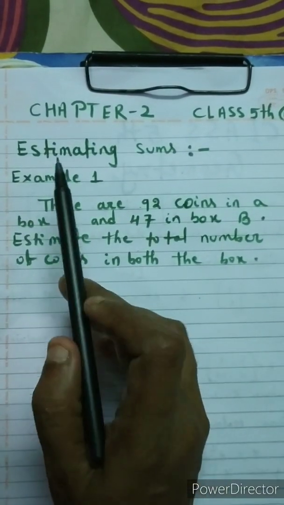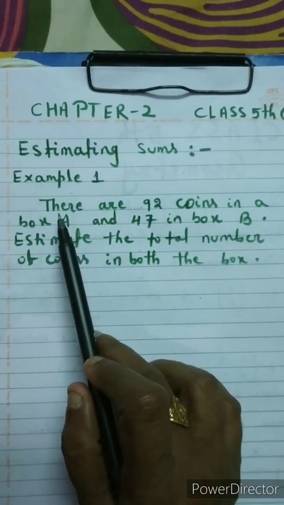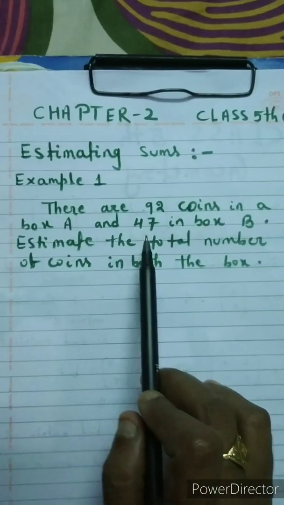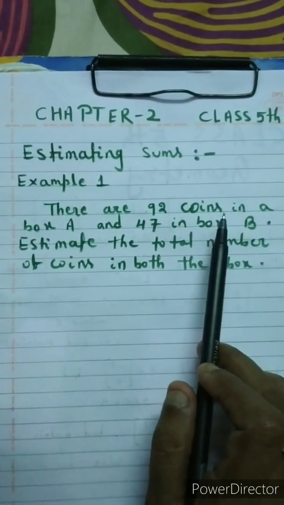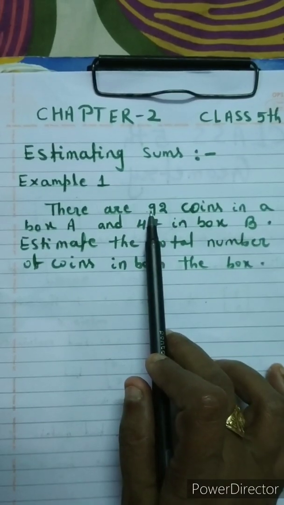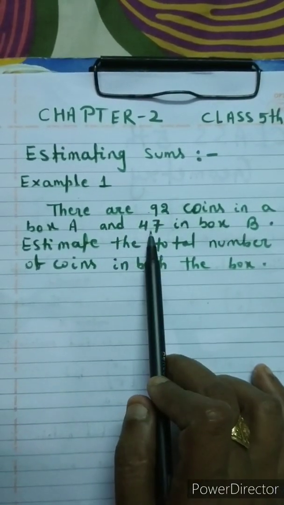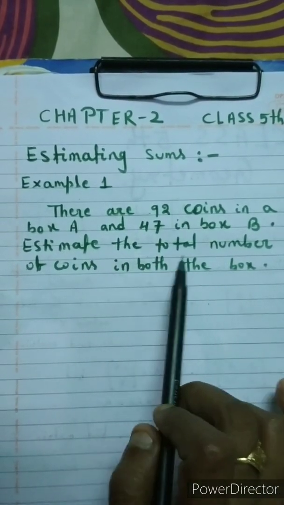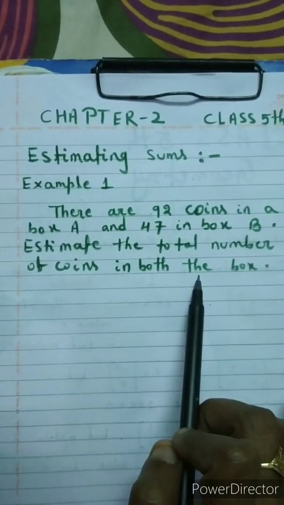Children, this is your first example. I am reading the question. There are 92 coins in box A and 47 in box B. So there are two boxes. First box A has 92 coins and second box B has 47 coins. The question asks: estimate the total number of coins in both the boxes. So how do we estimate?